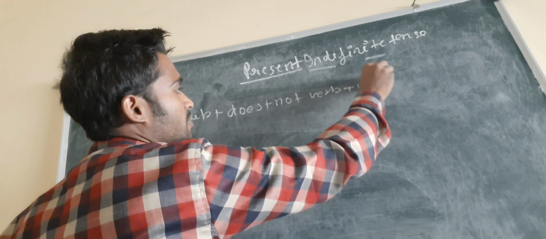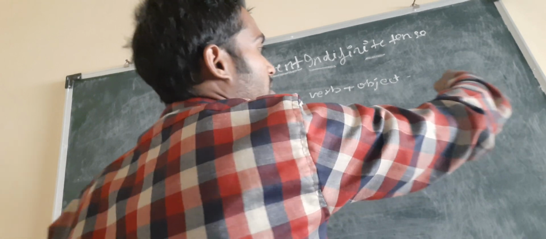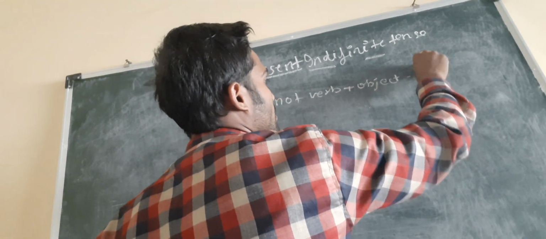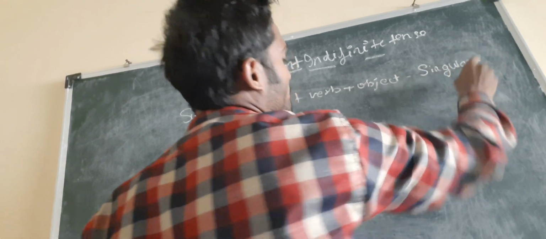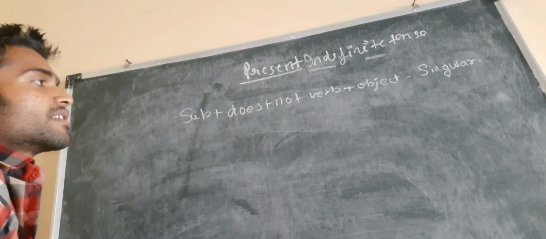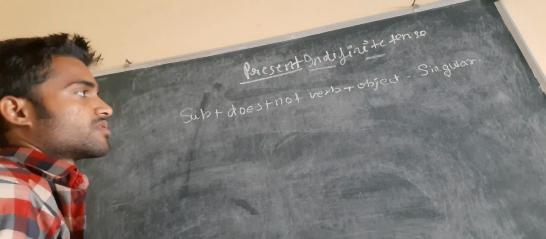This is the situation for the singular, like he, she, it and a singular name. And for the plural, like I, we, they, for that situation we use do.